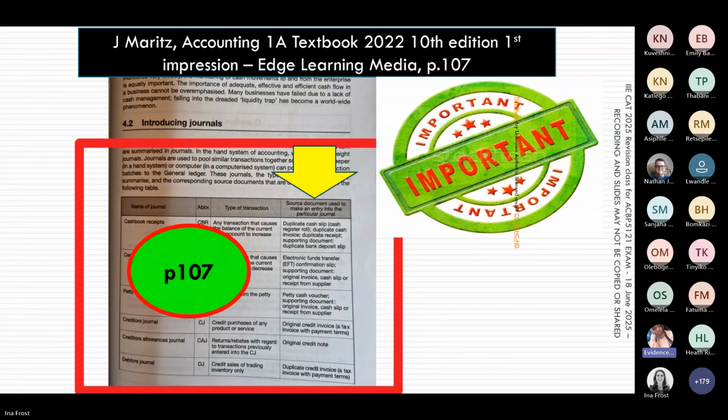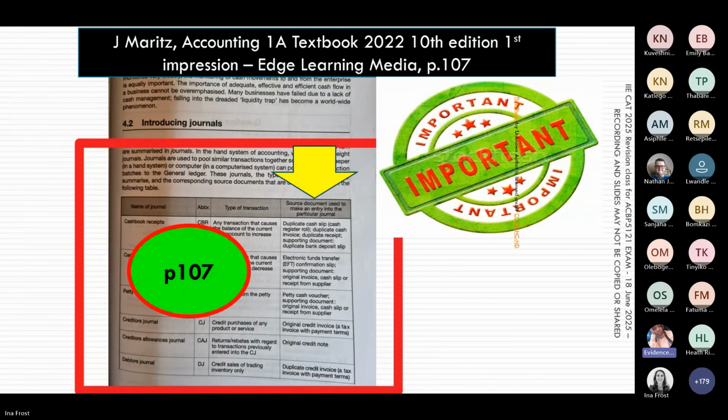So if you were recording a transaction that is coming from the creditor's journal or relates to us buying something on credit, in the creditors control T account, under the folio column, if you are recording anything that is coming from the creditors journal, the folio would be CJ. And the same thing applies when you are recording in the individual creditor's account. Maybe we purchased on credit. That means under document, you would say original credit invoice. Then in the folio column again, it would say CJ.